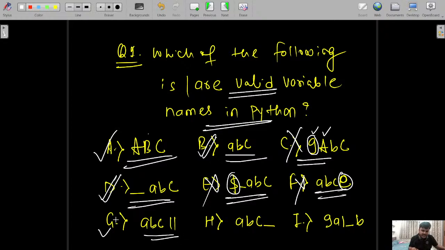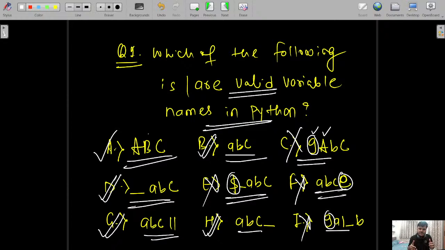ABC 11 is valid because alphabets are here, digits are there, but digits are after some alphabetical characters, not at the front. And ABC underscore is also valid. And 9A1 under root B is also invalid. The reason is that the numerical position is at the first.